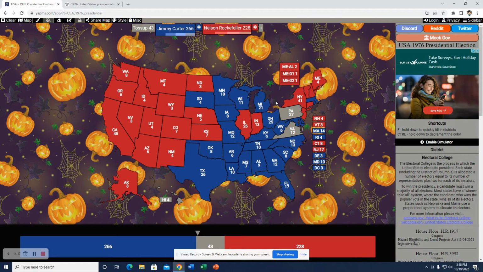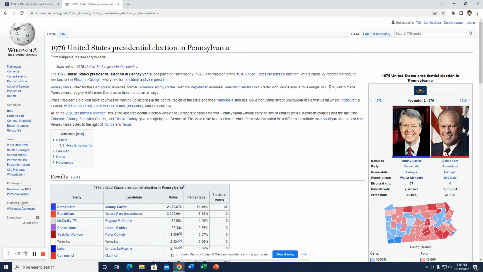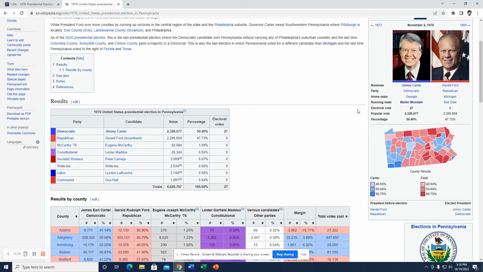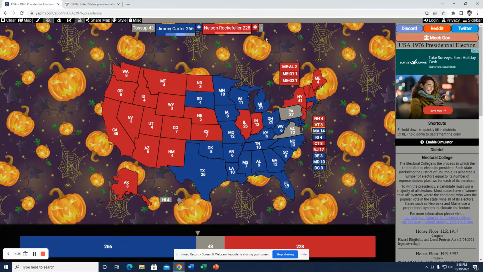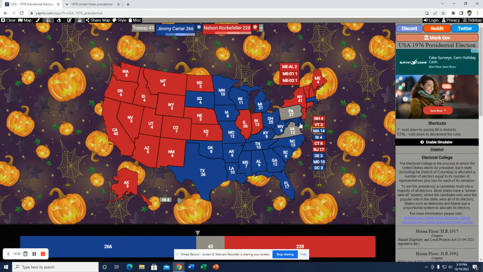The state of Pennsylvania and Virginia remain, and also Hawaii. Pennsylvania, I think, would be a very close one. I could see Rockefeller doing good in the suburbs like Ford did, due to being from the Northeast. But Carter did good in places like Western PA, which was a Democratic stronghold around the time. And I think it would be a narrow one, or I should say narrower than it was, due to Rockefeller having suburban support like in Philadelphia and Bucks County, places like that. But due to Western PA and the economy being an issue, I think Carter would pull it off. And that does put him over the top at 293.